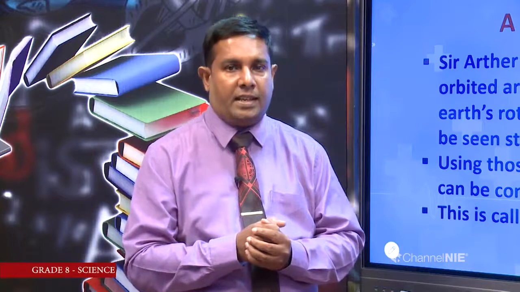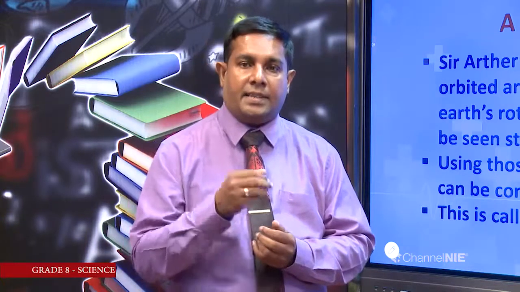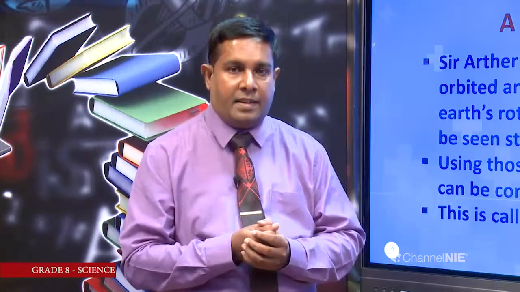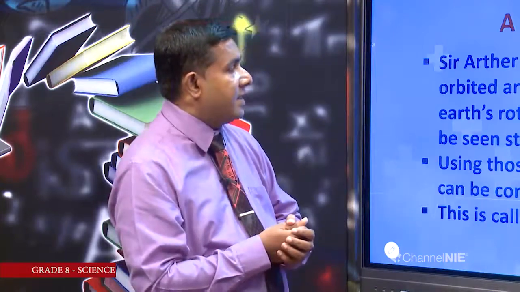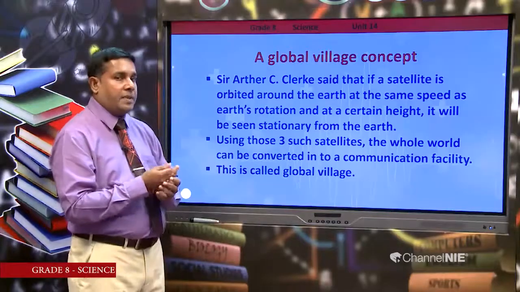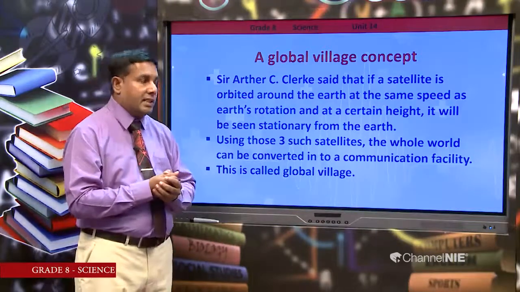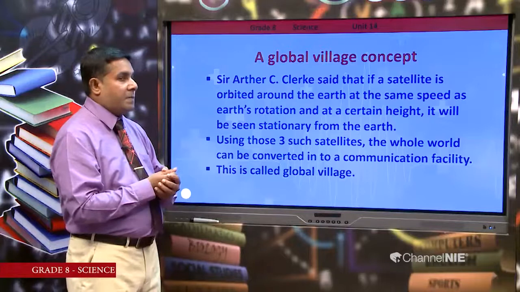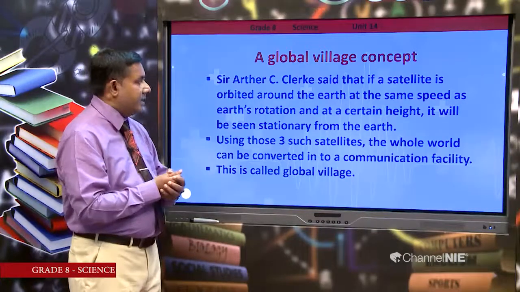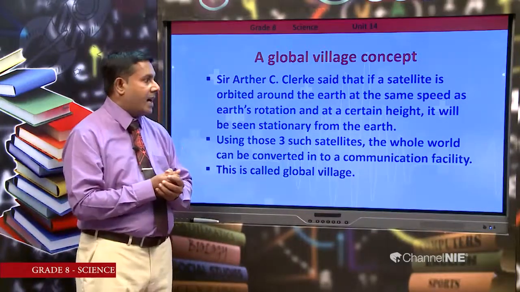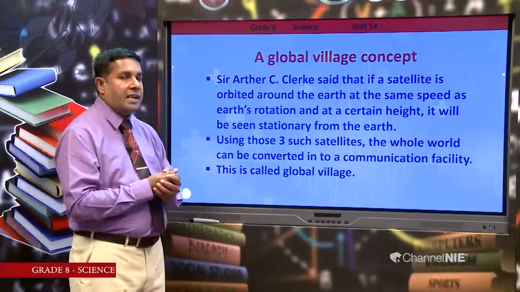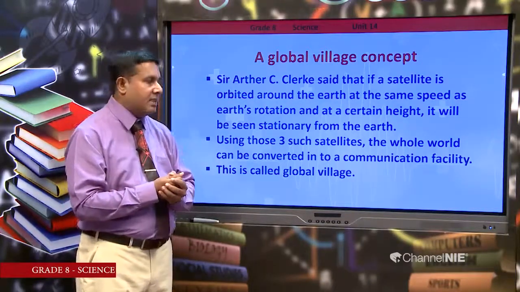So, we can see those satellites are stationary in their orbits. Then again, Sir Arthur C. Clarke said that if a satellite is orbited around the earth at the same speed as the earth's rotation at a certain height, it will be seen stationary from the earth.